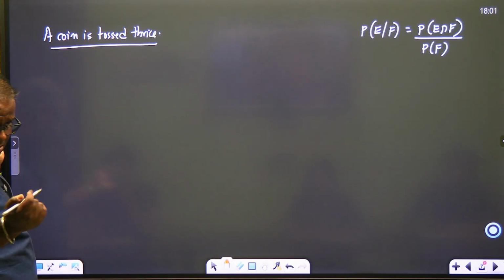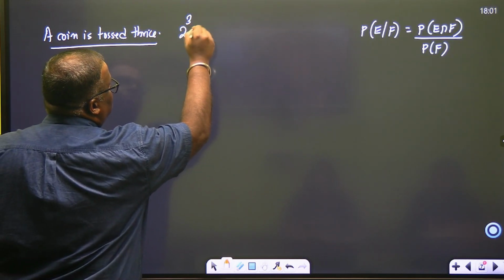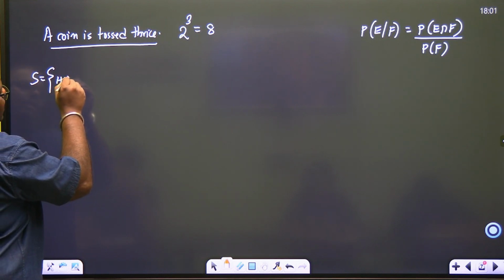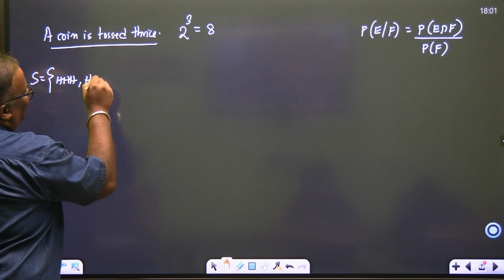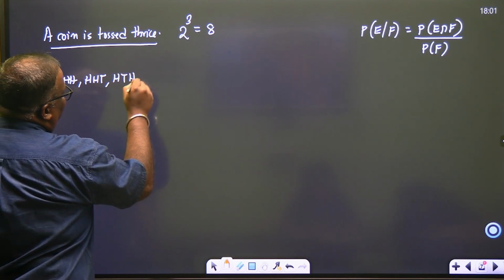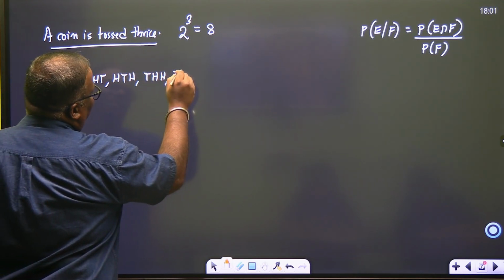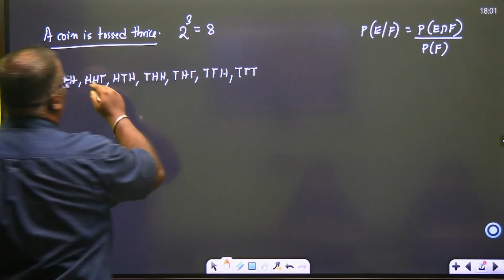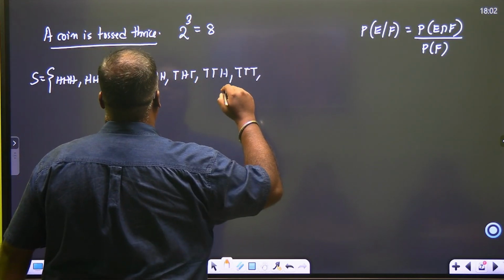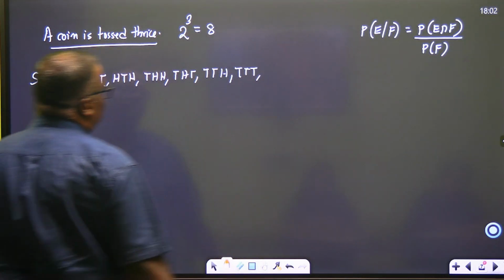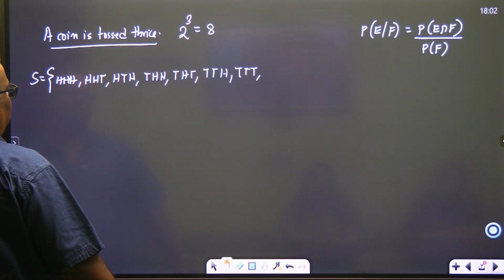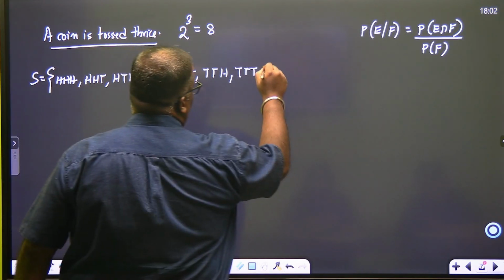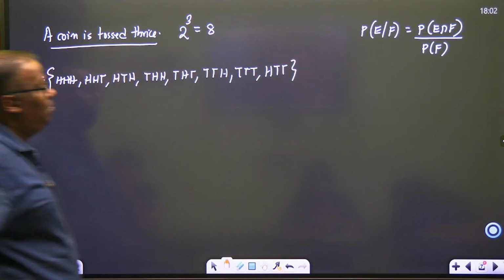Coin has how many outcomes? 2. How many times you are tossing it? 3 times. So how many in sample space? 8. Let us find the sample space. Chalo likh kar lete hain. Head, head, head. Then head head tail, head tail head, head tail tail, tail head head, tail head tail, tail tail head, tail tail tail. Okay, this is my sample space.